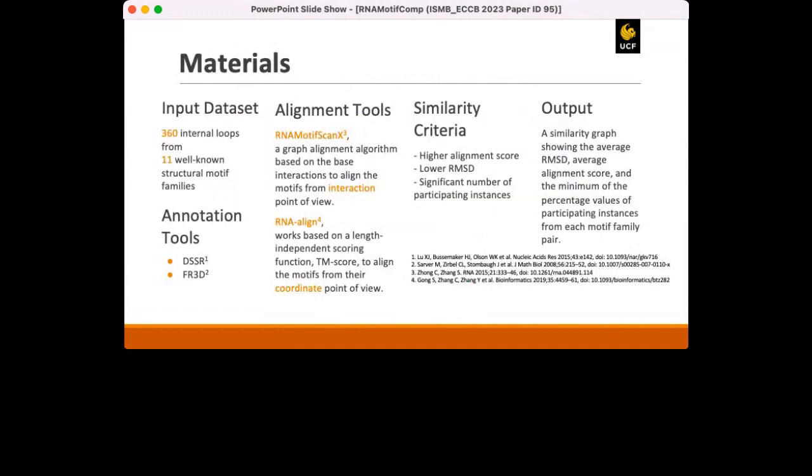As mentioned earlier, we have used 360 motif instances from 11 well-known motif families. We used 2 different annotation tools for better accuracy, and 2 different alignment tools to show the similarity from 2 different points of view. Similarity criteria are better alignment score, lower RMSD, and a significant percentage of participating instances from both sides. The output we get from RNAMotifComp is a similarity graph showing similar motif families along with other necessary information.